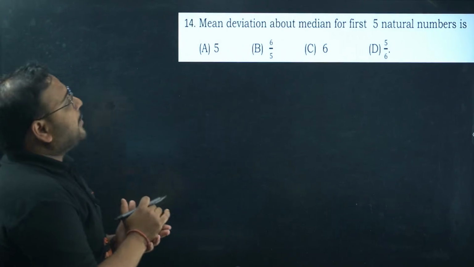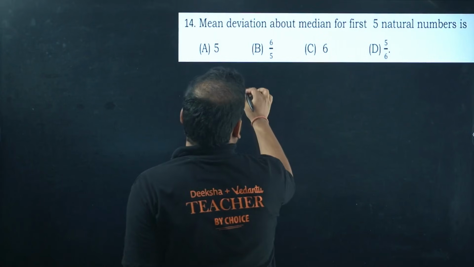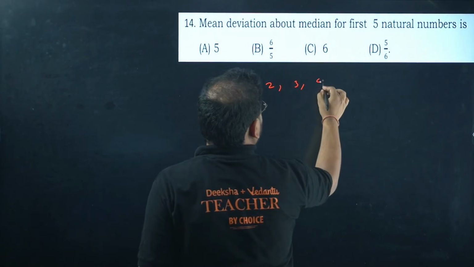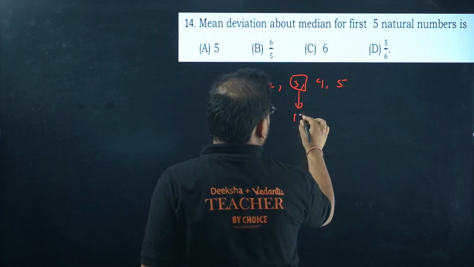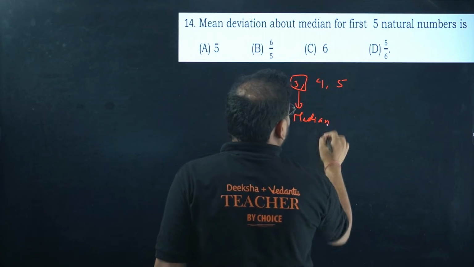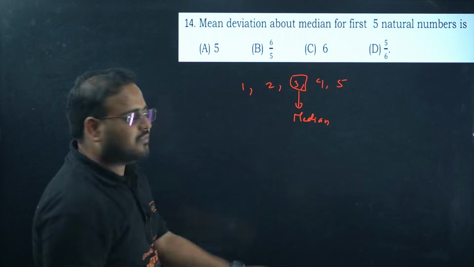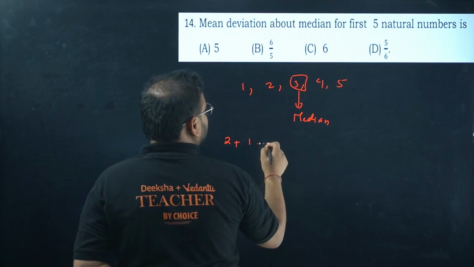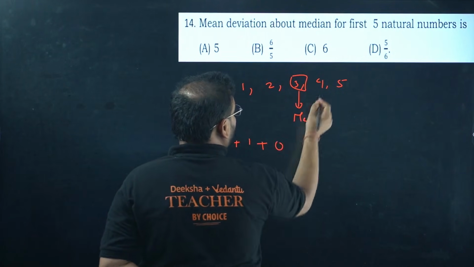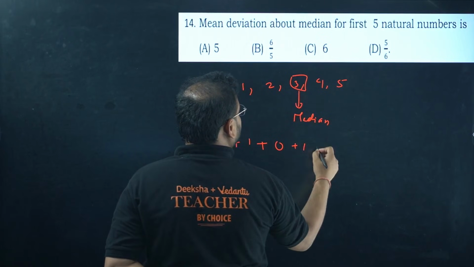Mean deviation about median for the first 5 natural numbers. Natural numbers start from 1, 2, 3, 4, 5. About median, this is your median. The middle number is your median. I'm looking for mean deviation, which is always a positive entity. So 3 minus 1 will be 2, 3 minus 2 is 1, 3 minus 3 is 0, 4 minus 3 is again 1, and 5 minus 3 is 2.